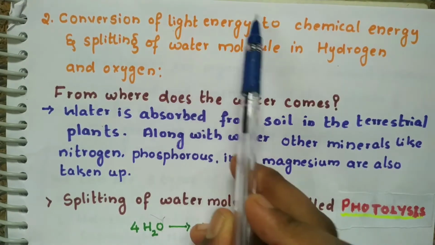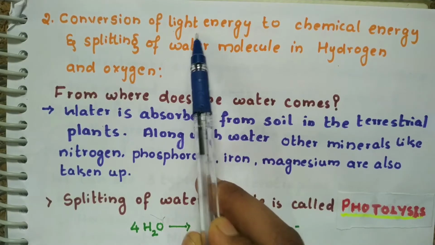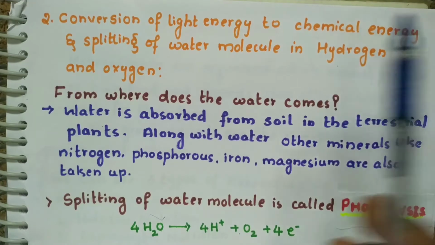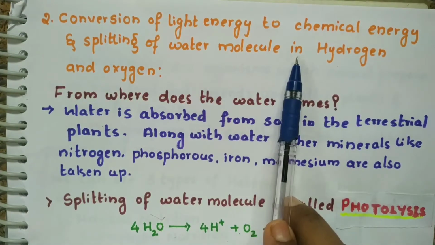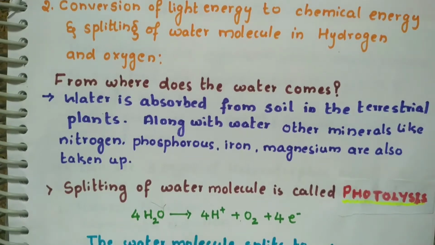The next step in photosynthesis is conversion of light energy to chemical energy. The light energy is absorbed by the chlorophyll present in the thylakoids of a chloroplast, and that energy gets converted into chemical energy. What happens is the splitting of the water molecule into hydrogen and oxygen. See, water molecules split into oxygen and hydrogen. Four molecules of hydrogen and one molecule of oxygen are released.